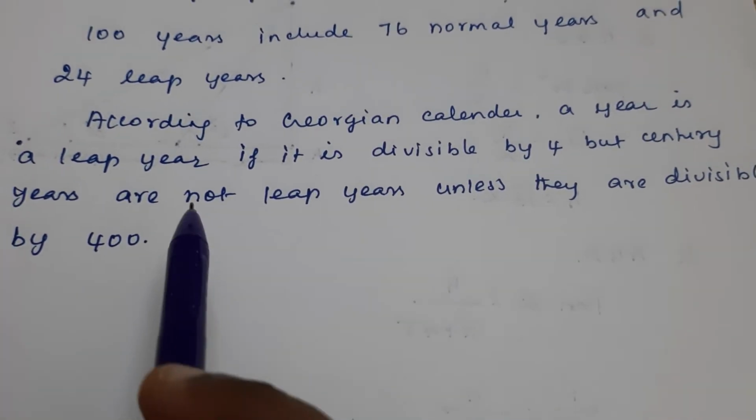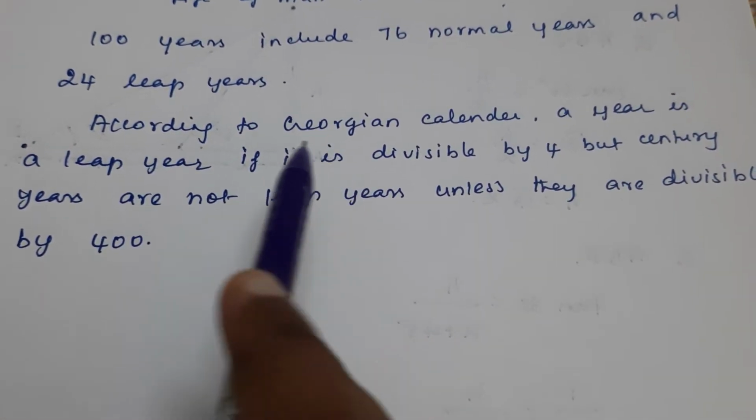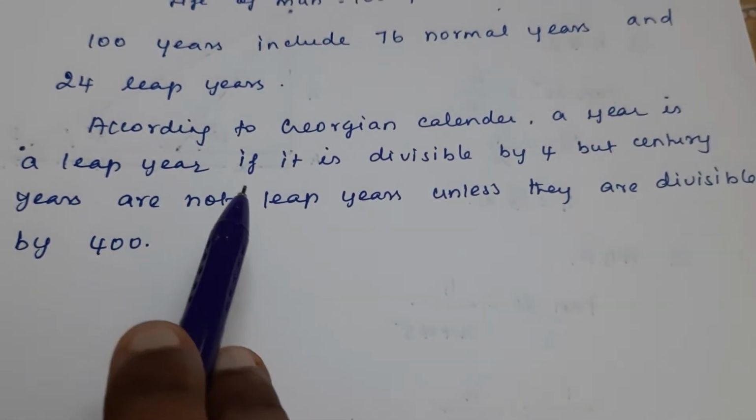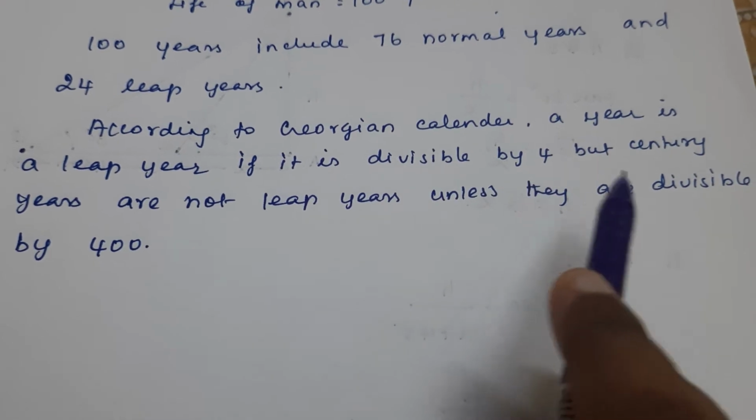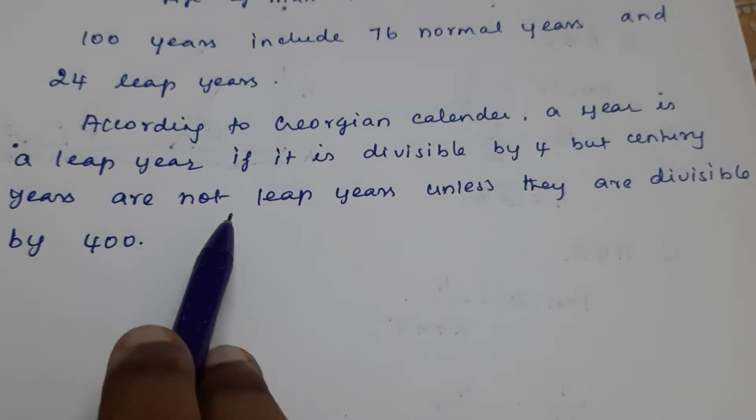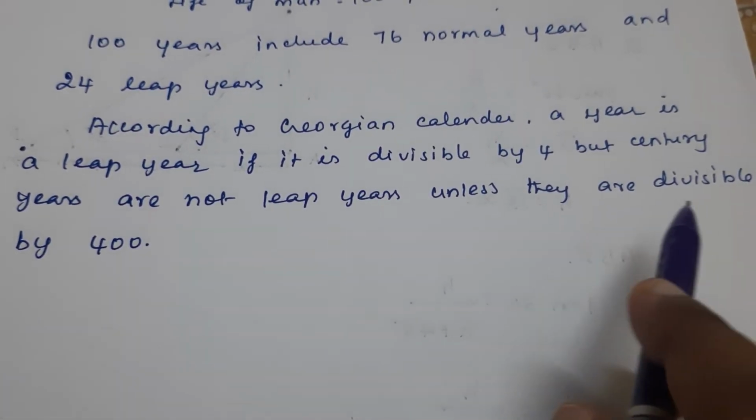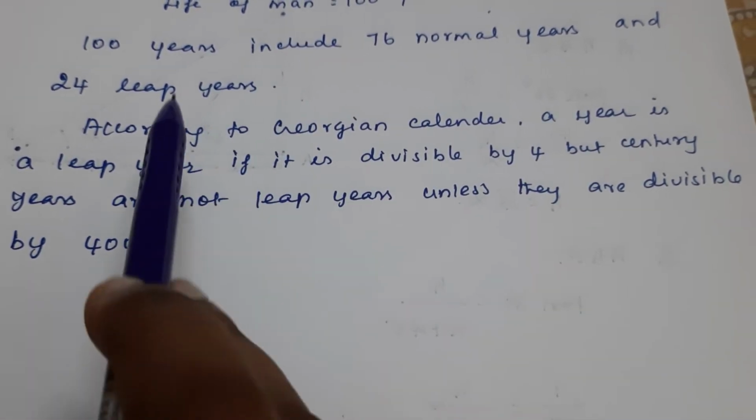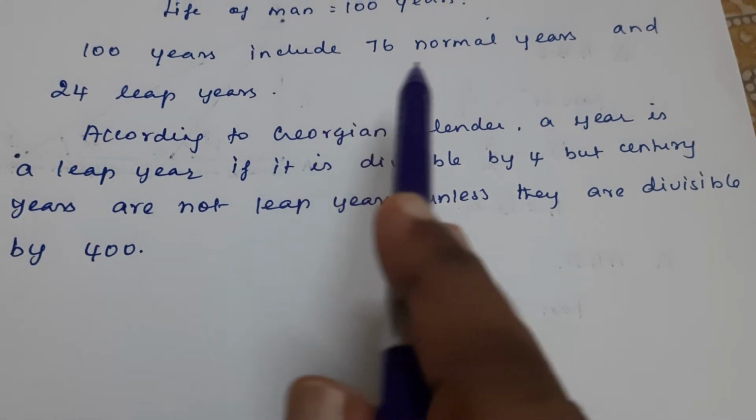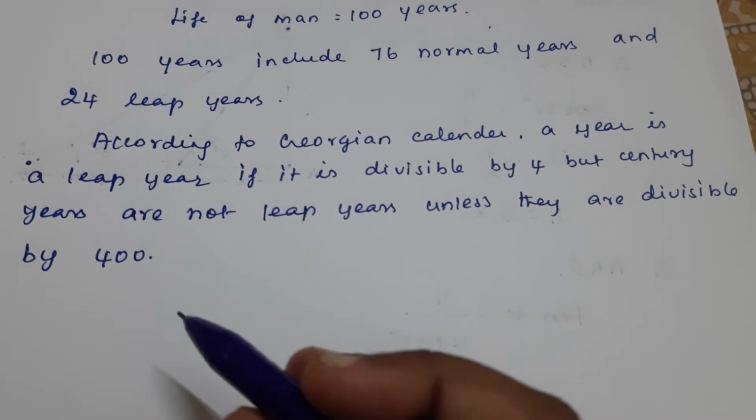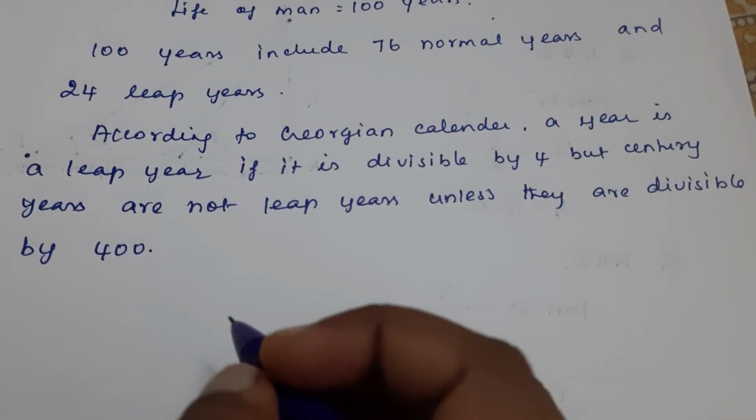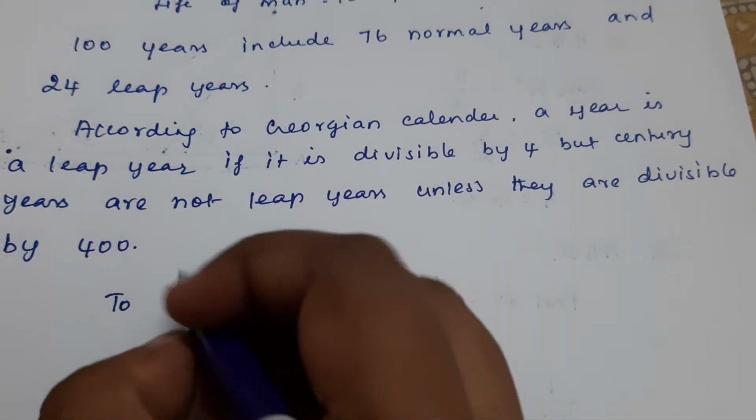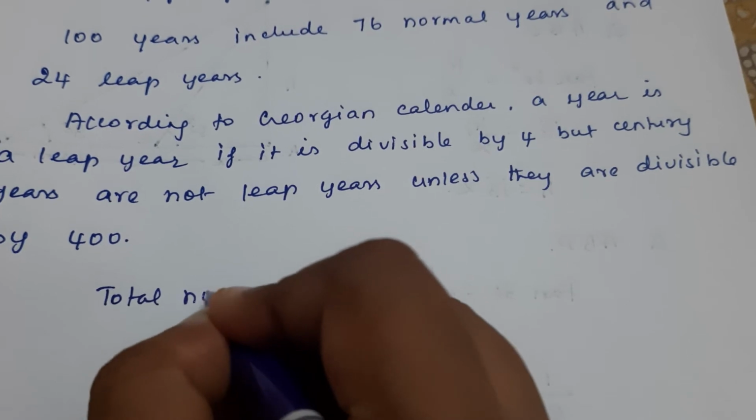Now the calendar which we are using is called the Gregorian calendar. According to the Gregorian calendar, a year is a leap year if it is divisible by 4. But century years are not leap years unless they are divisible by 400. So that is what we are taking. 100 years include 76 normal years and 24 leap years. Okay. So now we can go for calculating the total number of days in 100 years.